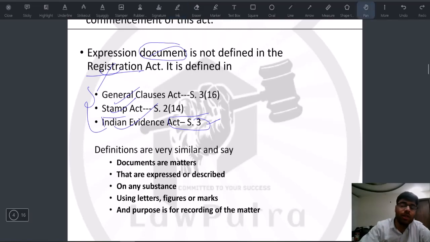So a reading of all these three Acts will make one thing clear, that there are certain similarities. The document must relate to a particular matter, and that matter must be expressed or described on any substance using letters, figures, or marks, and there is a purpose for recording that matter. So for example, let's say that there is a matter, and that matter is transfer of right.